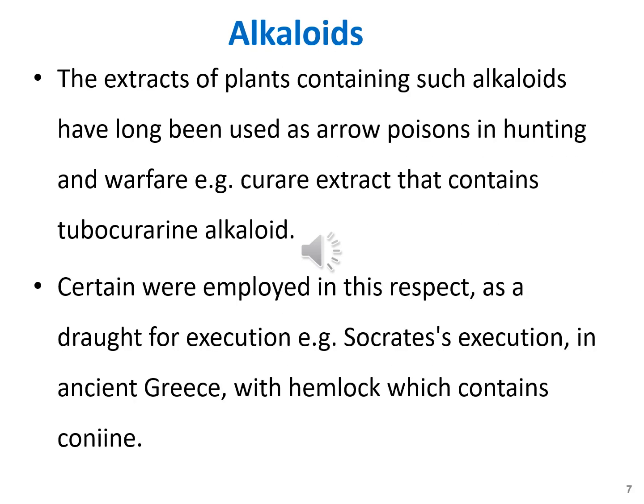Extracts of plants containing poisonous alkaloids have long been used as arrow poisons in hunting and warfare purposes. For example, the extract of curare that contains the tubocurarine alkaloid has been used to poison the arrows. Certain alkaloids have been employed for execution purposes. For example, in ancient Greece, Socrates was executed with the hemlock extract, which contains the coniine.